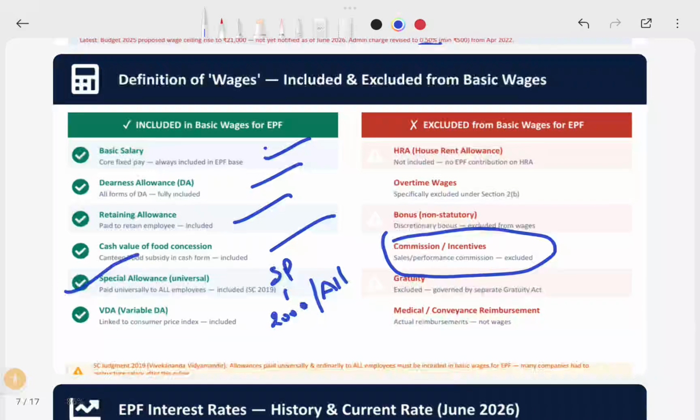So if an employee is getting any commission or incentive based on sales or performance or something of that kind, that has been excluded. But if it is without any such condition, if they are getting it as salary, that special allowance will be allowed, I mean included in the basic wages. So in the minimum 15,000 it should be included. And then variable DA linked with the consumer price index is included.